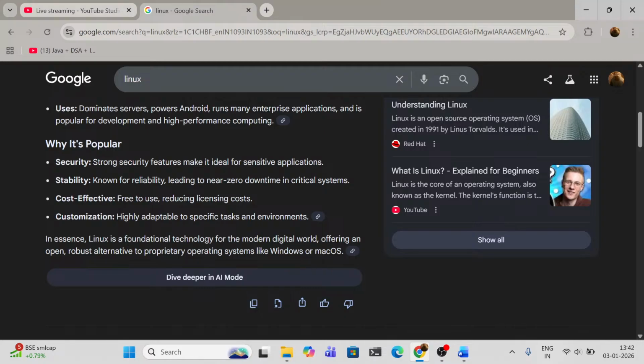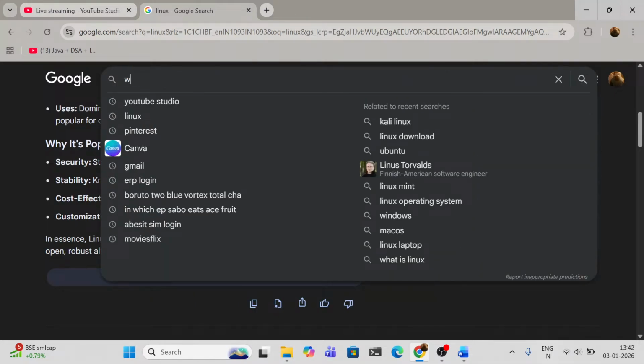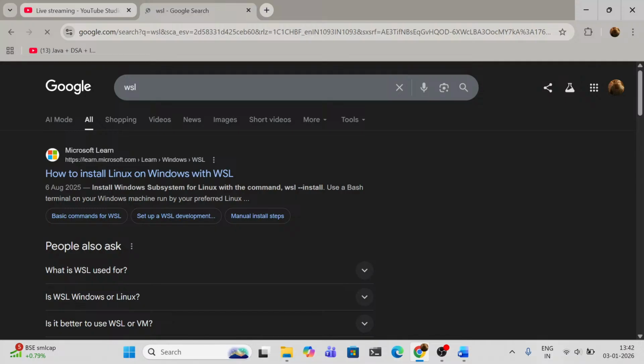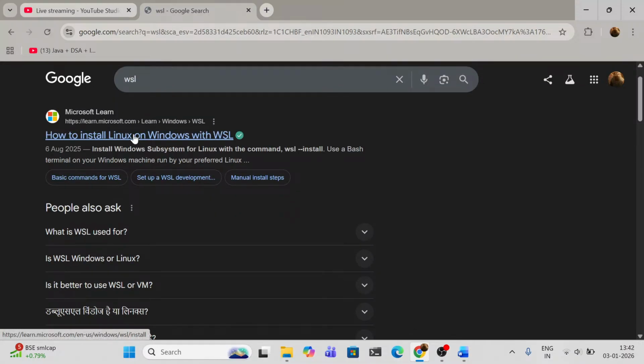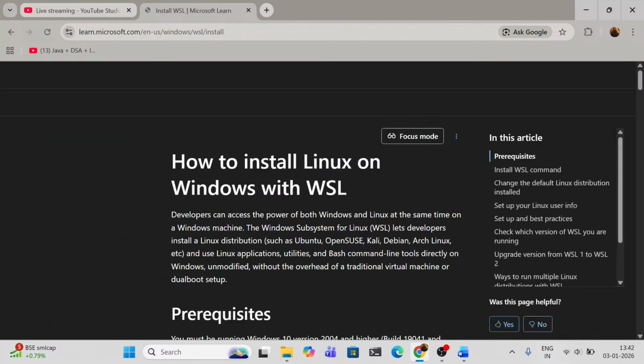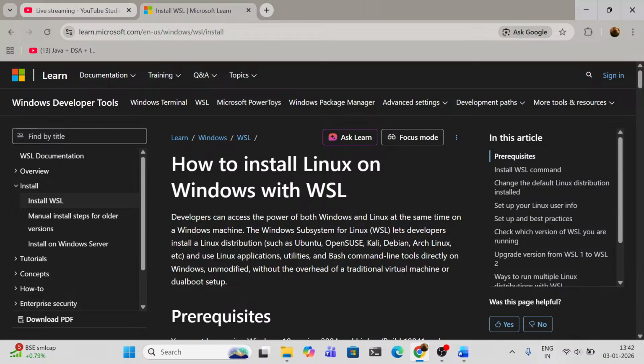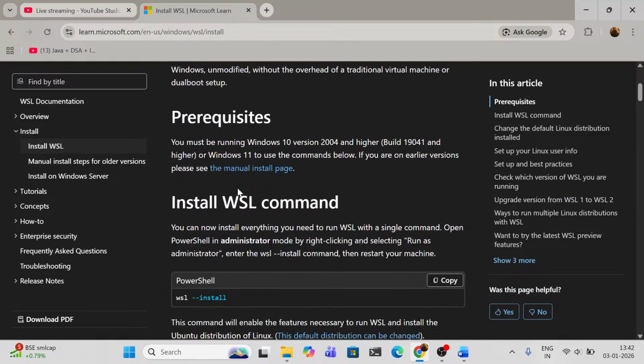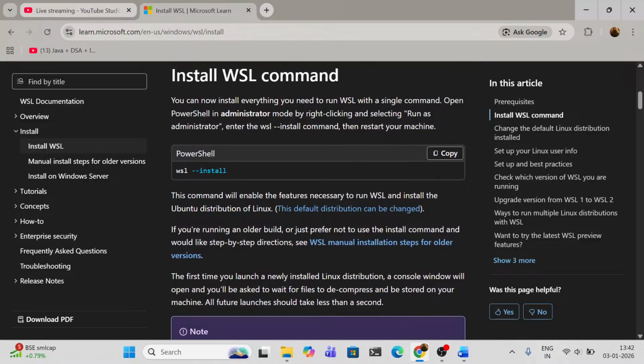If you are supposed to use Windows, then it's better for you, guys, to use WSL. Let's look at what is WSL. Here is WSL. You can go to Microsoft Learn, where you can download and install WSL for your Windows. This is how you install WSL. You go to your PowerShell.